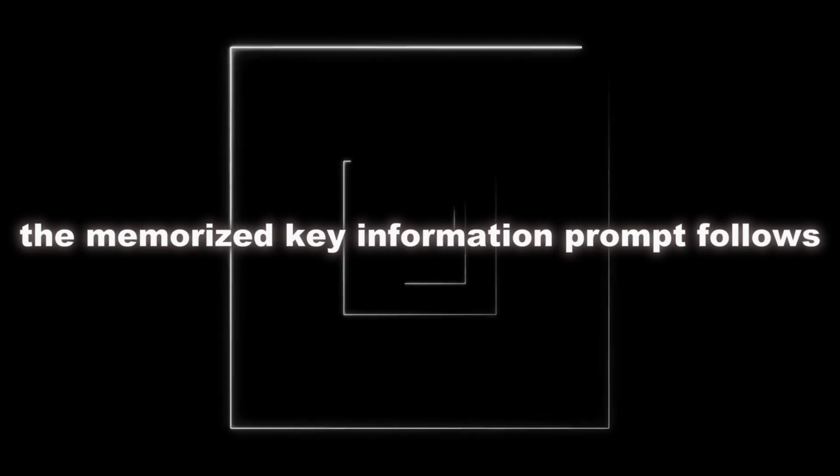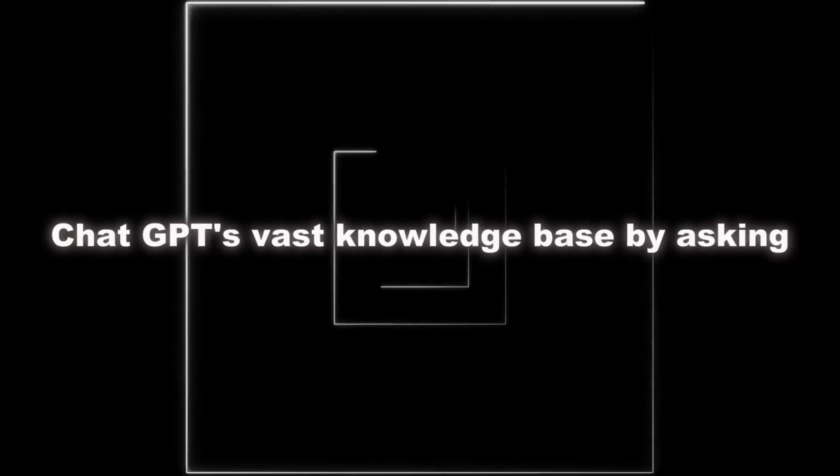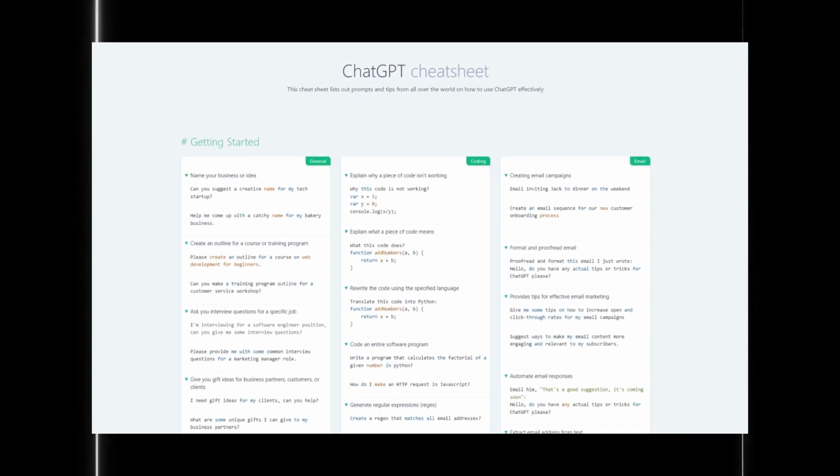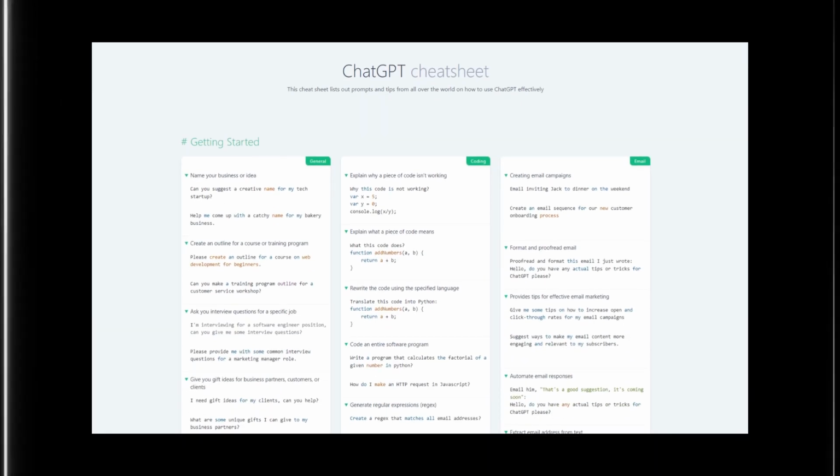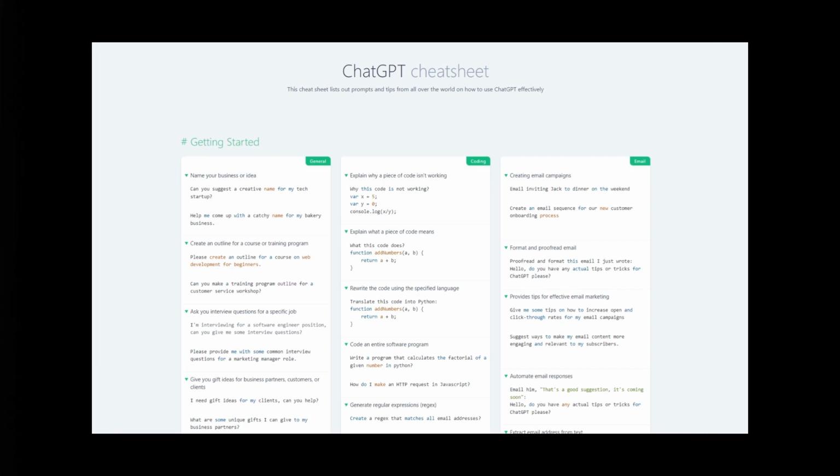The memorize key information prompt follows. You can tap into ChatGPT's vast knowledge base by asking, "What are the most important facts, dates, or formulas related to topic?" Consider it a cheat sheet for any subject, whether you're studying for an exam, giving a presentation, or simply curious. This prompt ensures you get the meat of any subject without the fluff.